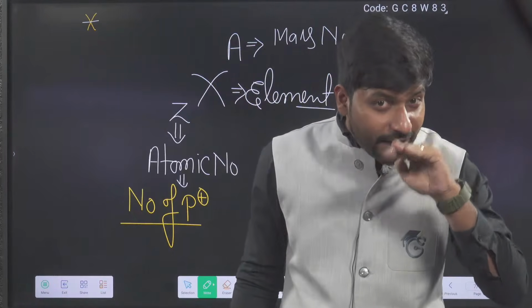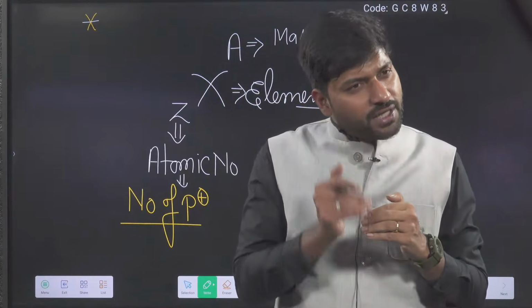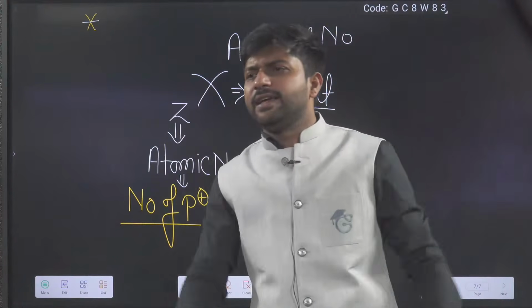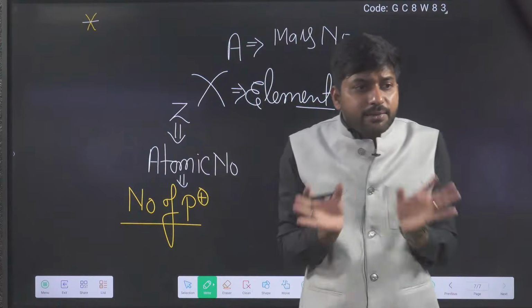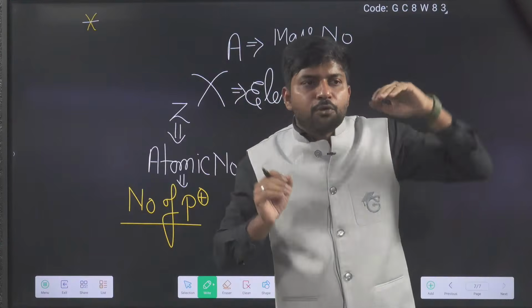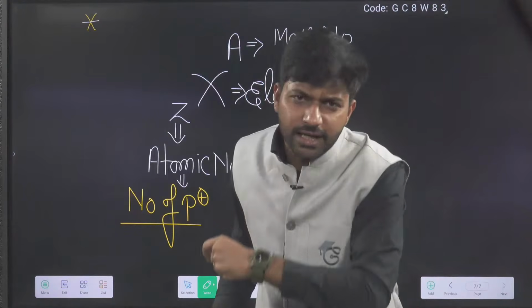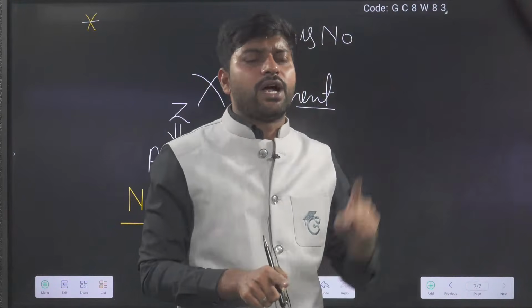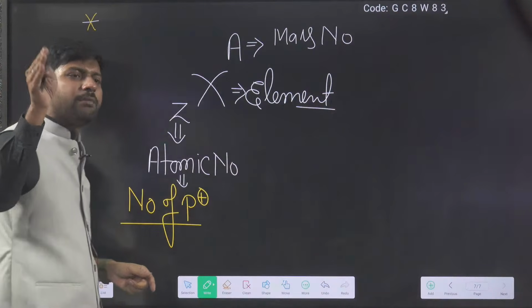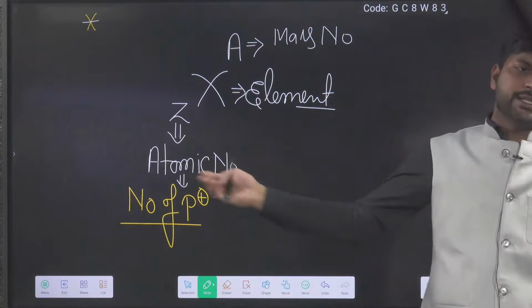And I hope from the discussion of this history, whatever protons are present, the same number of electrons will be present automatically. Am I right or not? Because the atom is neutral. So there is no need to learn that the proton number and electron number are the same. It is common sense. The atom is neutral, and to maintain its neutrality we require the same number of protons and electrons. If anyone asks you how many protons are present in carbon, 6. How many electrons? 6. Very simple.